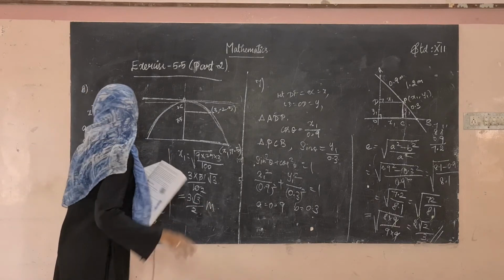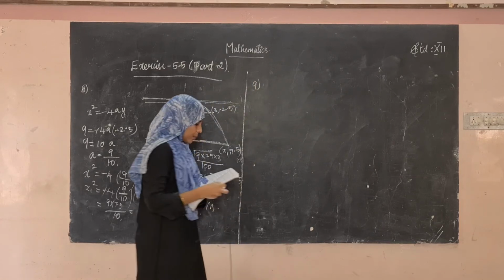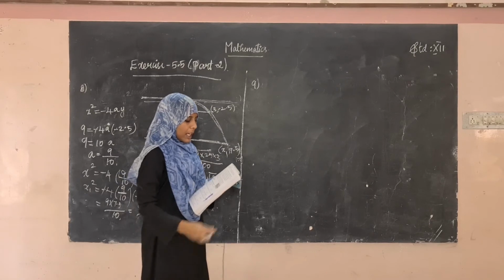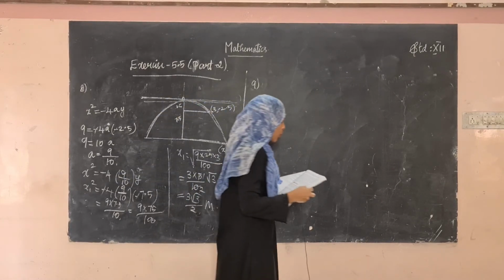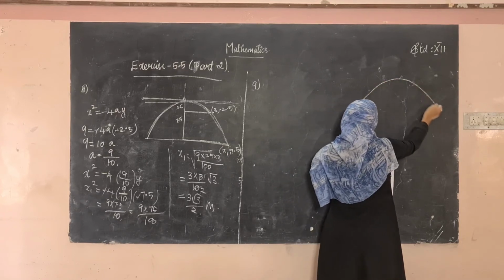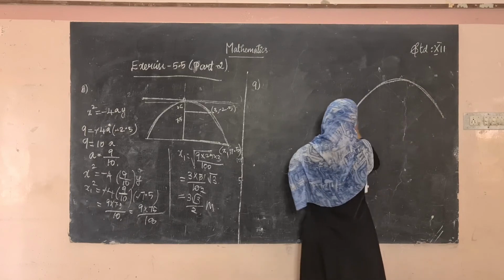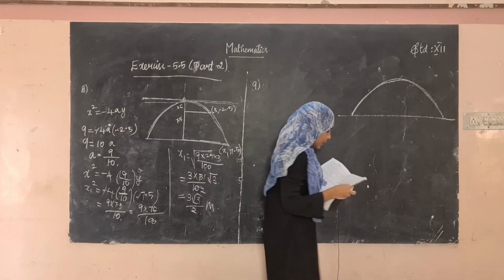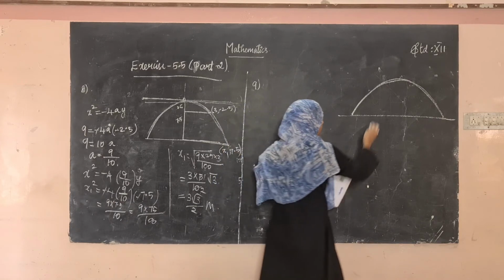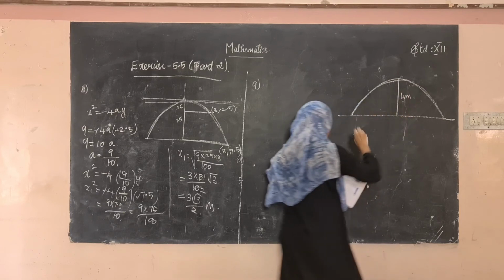Okay, now let us see the ninth sum. What's the ninth sum? On lighting a rocket cracker, it gets projected in a parabolic path and it reaches a maximum height of 4 meter. So a rocket is lit from here, and it is describing a parabolic path like this. It reaches a maximum height of 4 meter. So this is the maximum height, and this height is 4 meter.